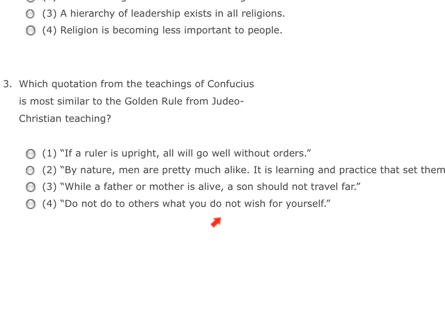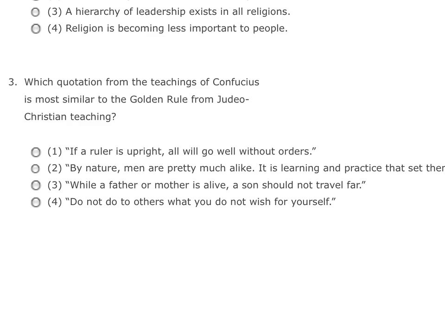Do not do to others what you do not wish for yourself. And that ties perfectly into the golden rule of Christianity, which is do unto others as you would have them do unto you. Now complete the rest of the questions using your chart to answer the questions about belief systems.